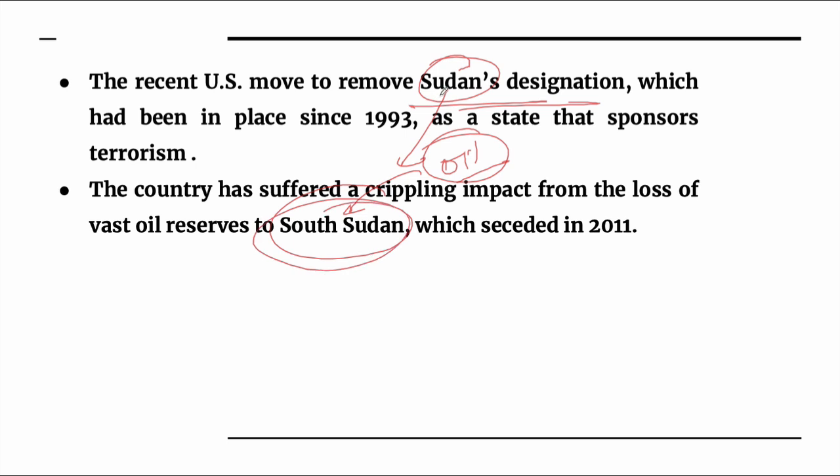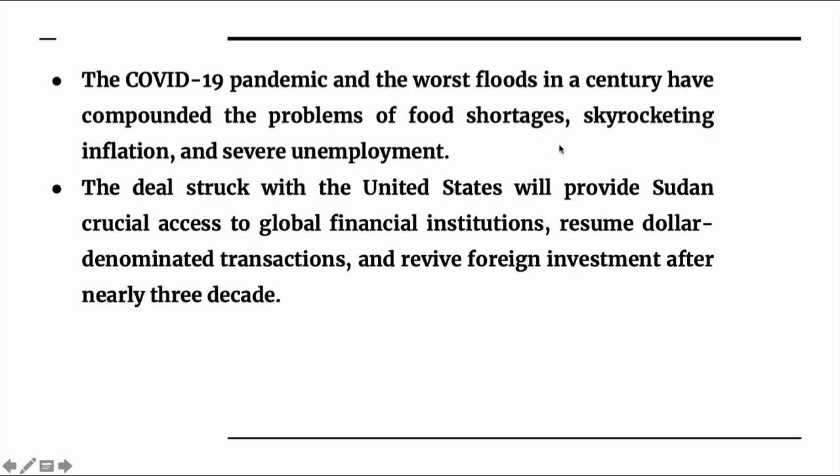So there is a dearth of resources which can generate revenue for Sudan, and it needs investment which can help it to tackle various problems which are there in Sudan. So such steps taken by the USA and Israel will help Sudan, like the step that is taken to delist Sudan as a country that sponsors terrorism. It will help to attract investment in Sudan.